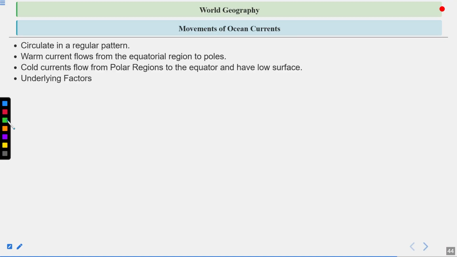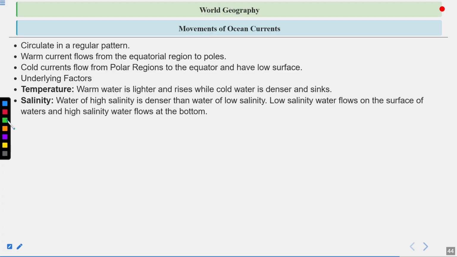Underlying factors. Temperature: warm water is lighter and rises, while cold water is denser and sinks. Salinity: water of high salinity is denser than water of low salinity. Low salinity water flows on the surface of waters, and high salinity water flows at the bottom. That is quite simple, because the salinity defines the density of the water, and on the basis of that the current will also flow.